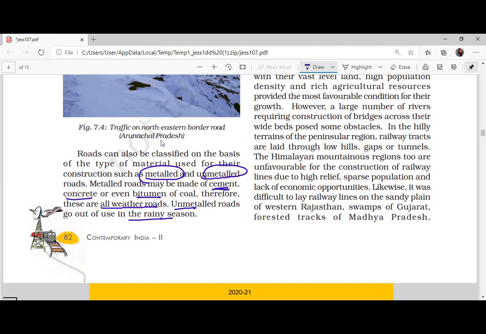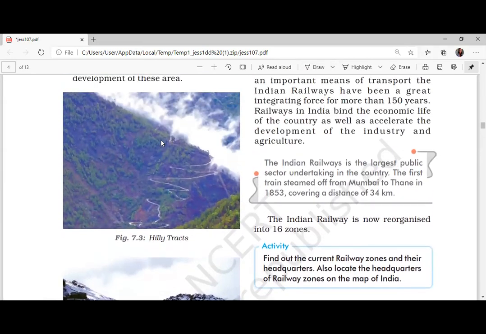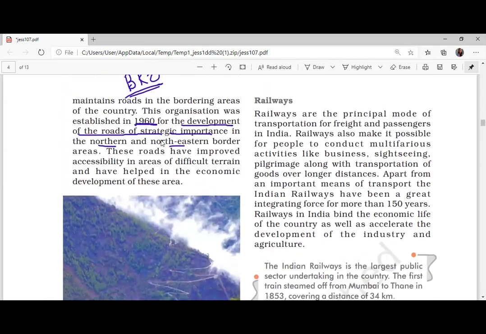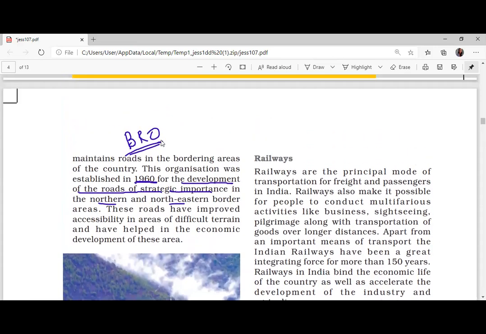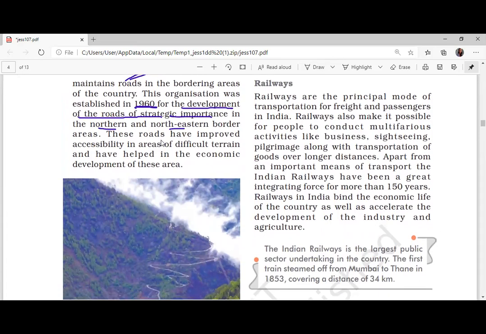So this is what I have said: in Pradhan Mantri Gramin Sadak Yojana, they are going to build this kind of road only. Clear? So this is very important. In 1960 BRO was created, the Border Road Organization.